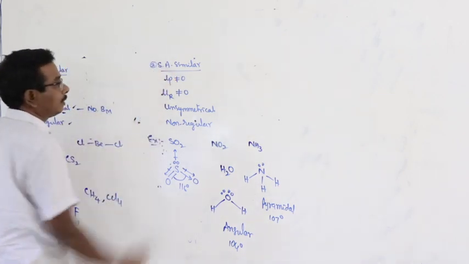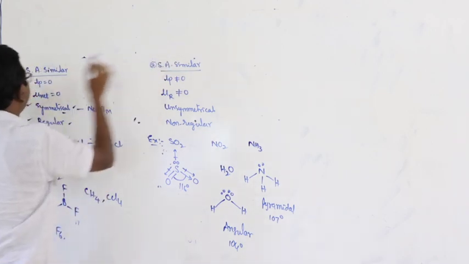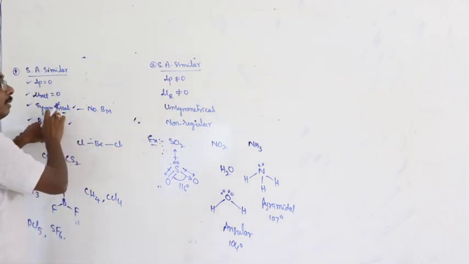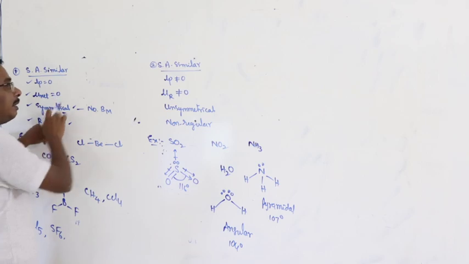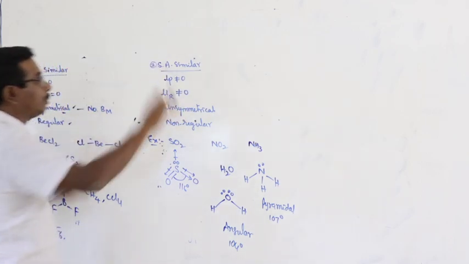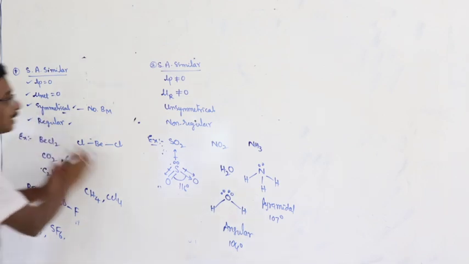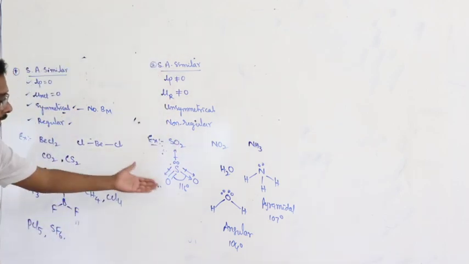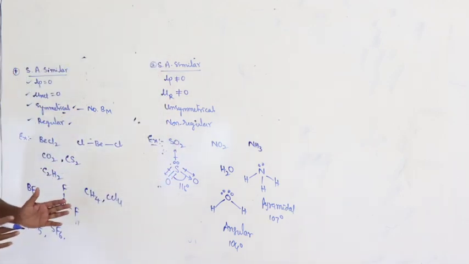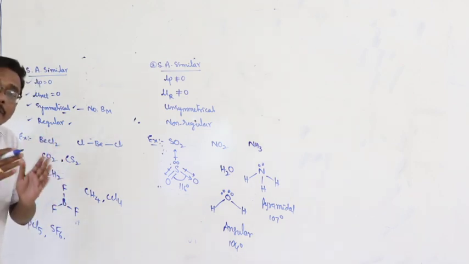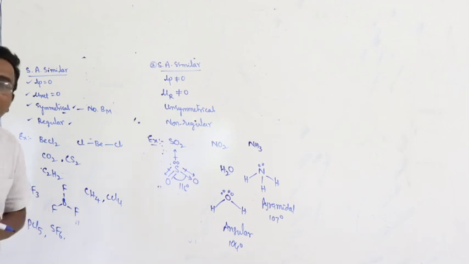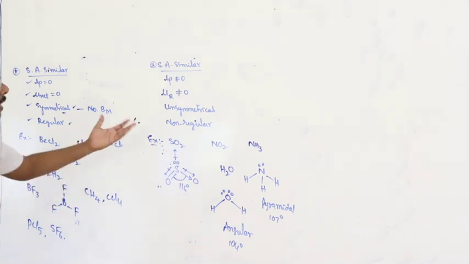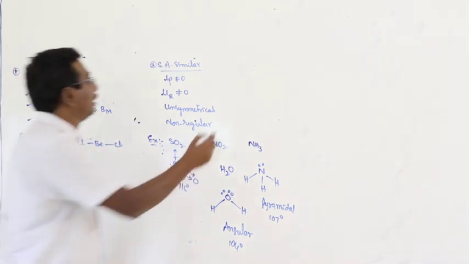This is the first one. This is the second one: surrounding atoms are similar, the number of lone pairs is 0 or not equal to 0, and the net dipole moment is 0 or not equal to 0. The shape of the molecule or geometry is symmetric or unsymmetric, with regular or non-regular bond angles. What is the reason for the deviation in the shape and bond angles? The number of lone pairs available in the valence shell of the central atom. Means what? When there are one or more lone pairs in the valence shell of the central atom, automatically the bond moments are affected, and that causes deviation in the net dipole moment also. Right.